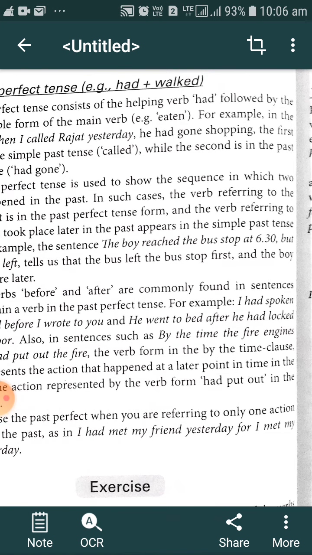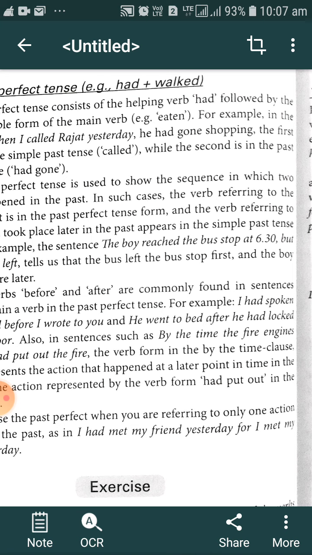Once again I repeat this sentence: the boy reached, here is the simple past tense. The boy reached the bus stop at 7:30, but whether he got that bus or not, whether he reached the station earlier or later, where can we get this information?